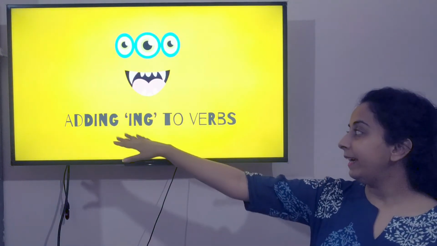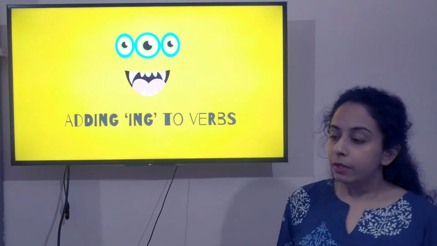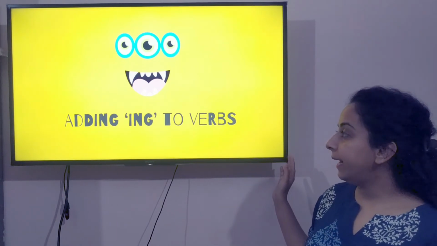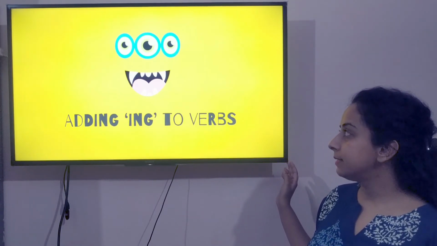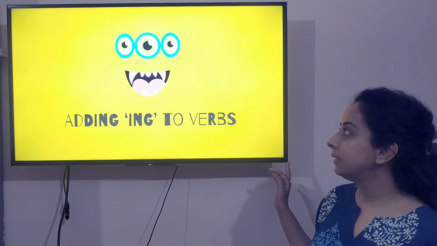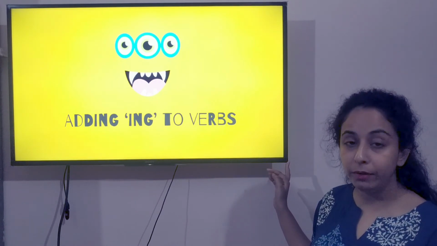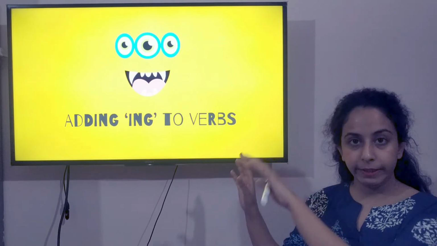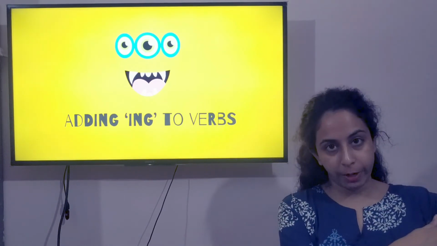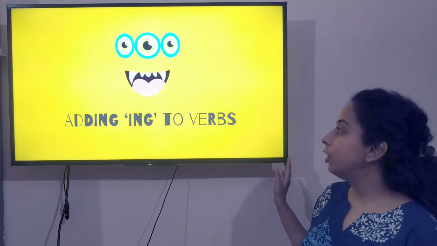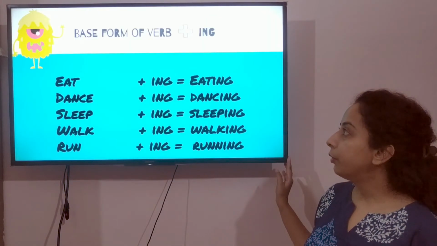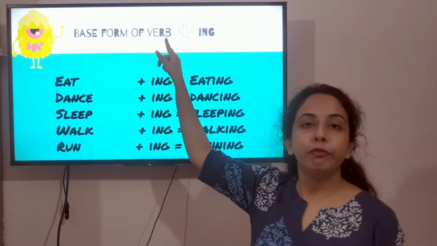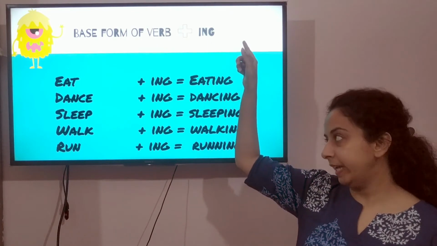Okay? Now, this is adding ing to verbs. Adding ing to verbs is really simple, and I'm only going to give you an overview of it, because about this we will be learning in depth in the coming chapters. Alright, now let's look. Okay, base form of verb plus ing.